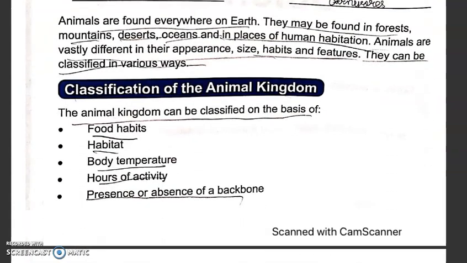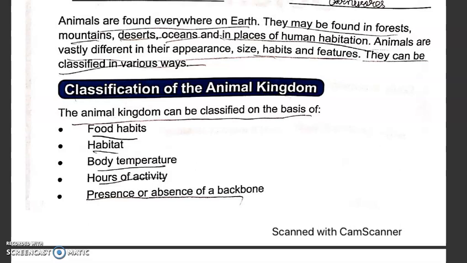Now, animals are found everywhere on earth. They may be found in forests, mountains, deserts, oceans, and even in places of human habitation. Hey, we even have animals in our home. Animals are vastly different in their appearance, size, habits, and features.